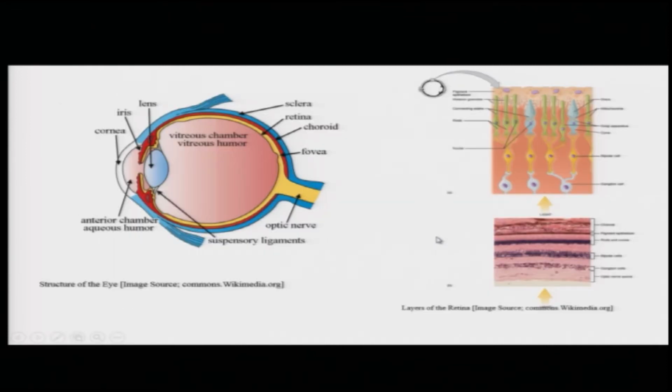Here you can see the figure of the eye and here you can see the back lining of the eye, which is called the retina. This is a region which has a small protrusion at the back of the retina, which is called the fovea. We will talk about that in some detail moving further. Here you can see a cross section of the retina wherein you can see different cells like the rods, and these blue ones are the cones. You can see the photopigment and some of the other things.